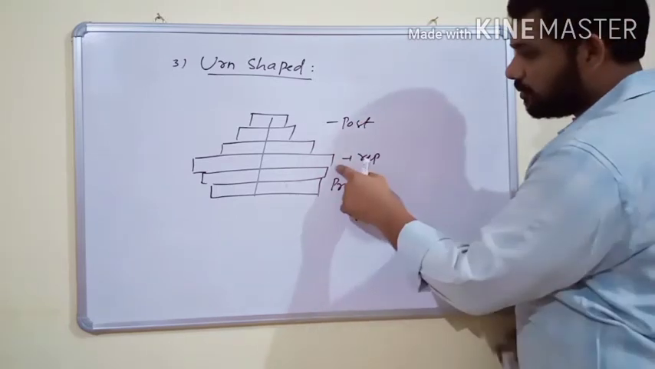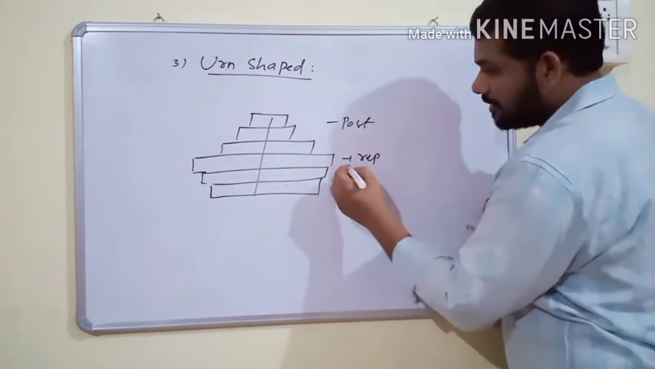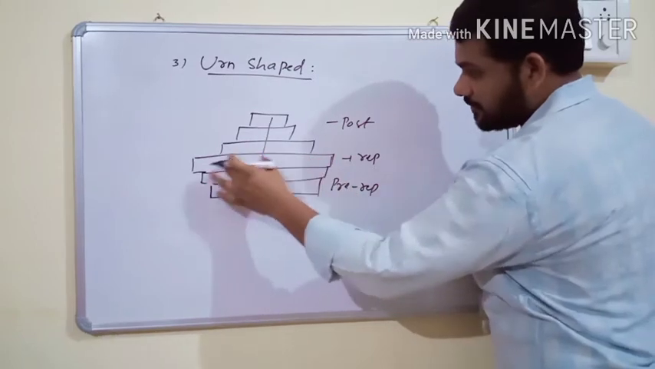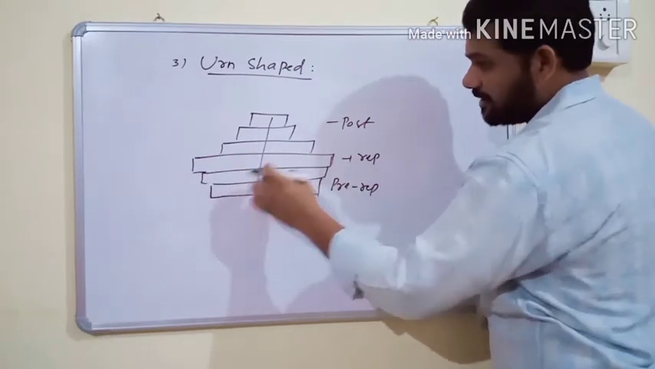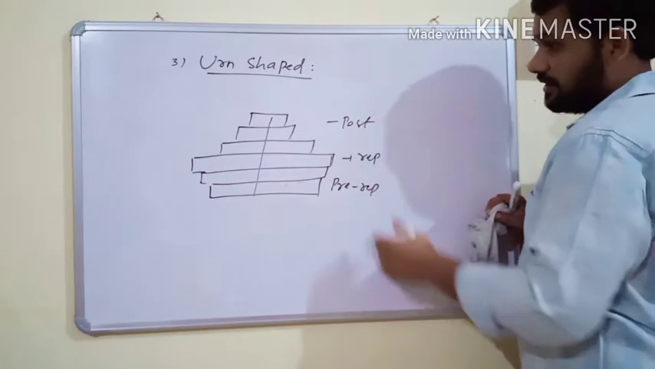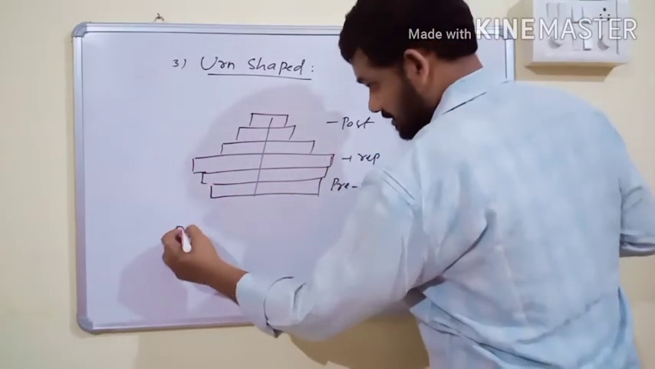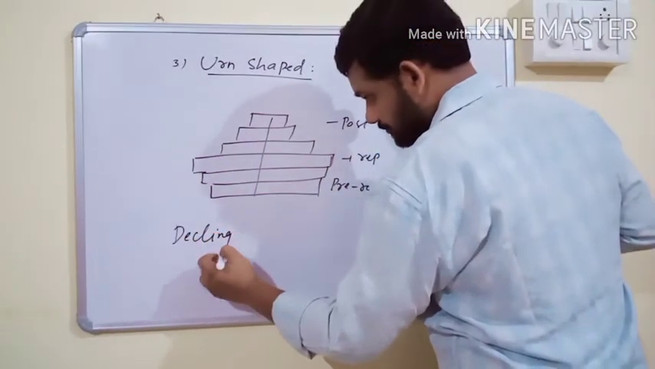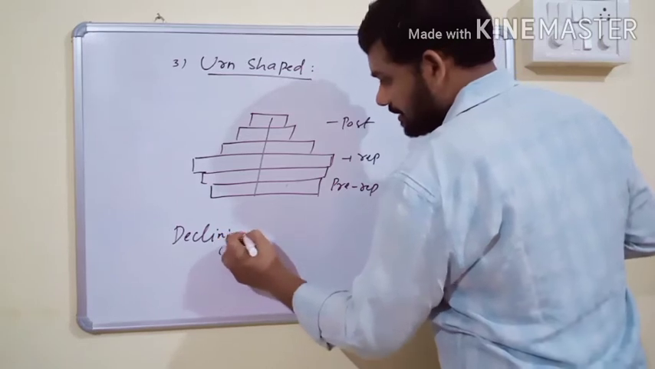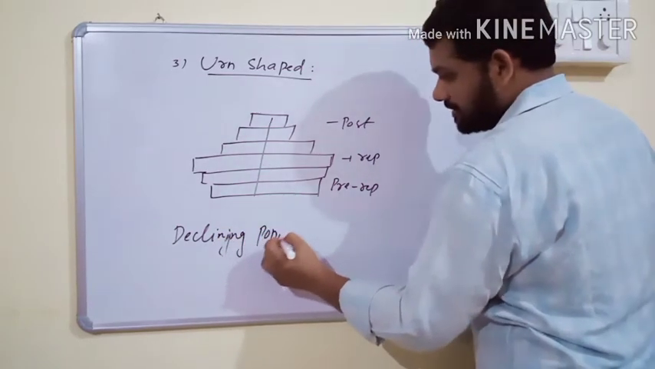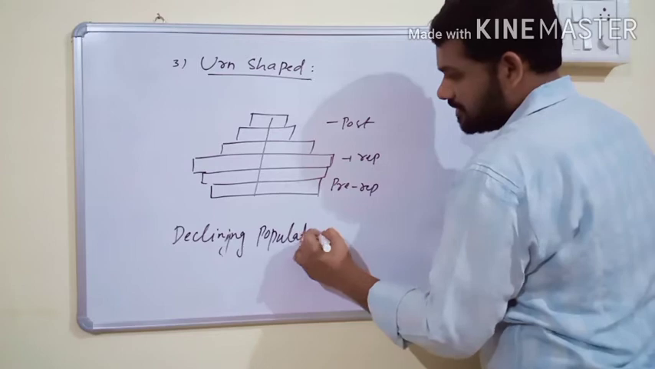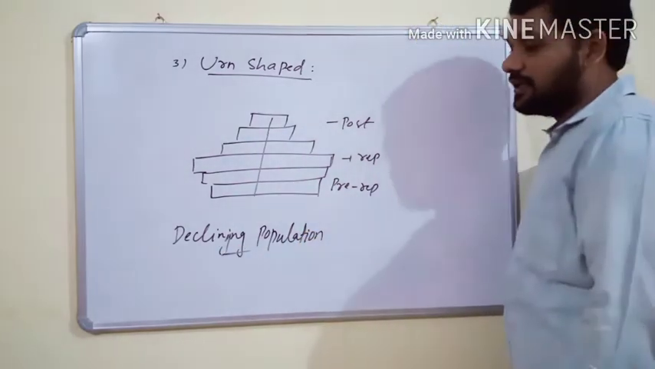In this age pyramid, reproductive individuals are more than pre-reproductive individuals. Then the population shows negative growth, and it is also called a declining population. This age pyramid is also called a declining population.